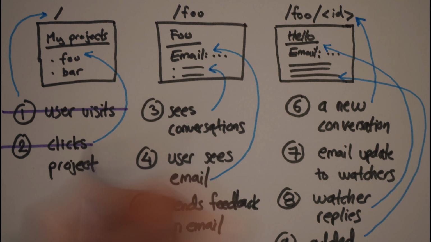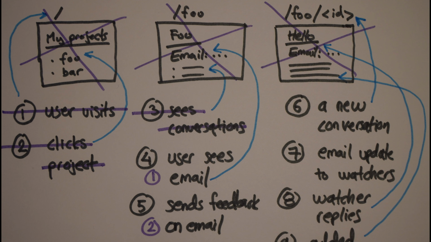But it's quite a large story. Can we make it smaller somehow and still capture the essence of what we want to do? All the web parts and the user interface in this example are actually not needed. So the user doesn't need to visit a web page and click a project. We can just give the user the project email address in another way and scratch everything that has to do with the web UI and just create a system working with email. I've prepared a repo where we can start building this, so let's dive in.